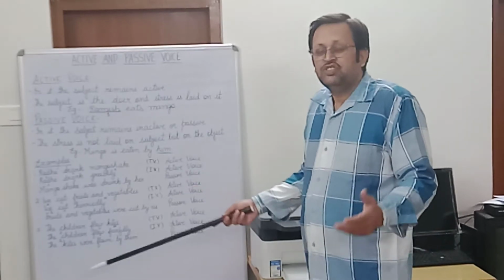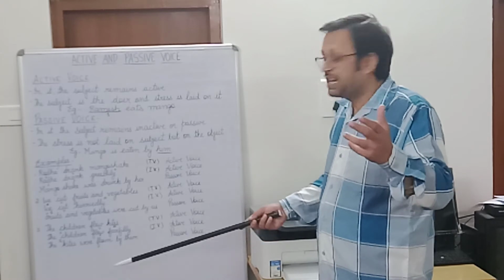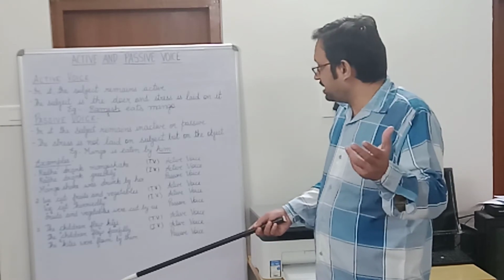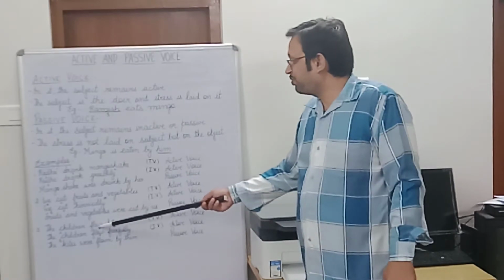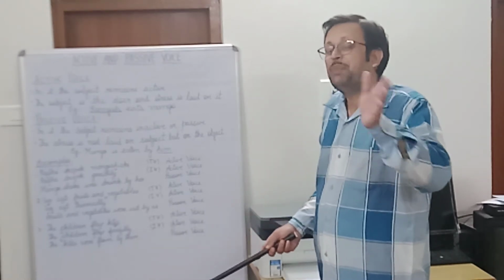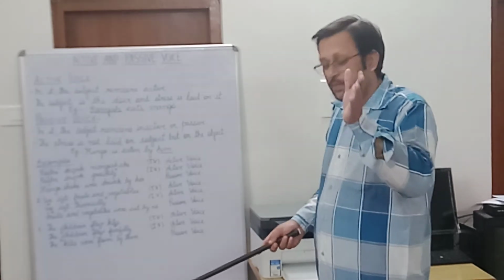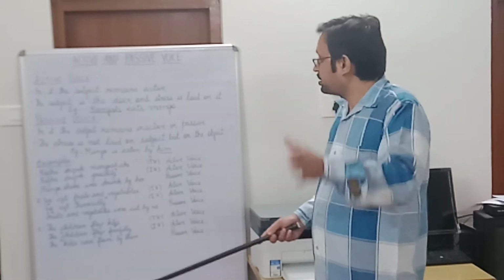The children, they are involved in some activity. So we can see it is an active voice sentence, but here the verb is flew. So let us find out whether the effect of this activity is passed on, whether the effect is on the object or not. Let us try to find out.